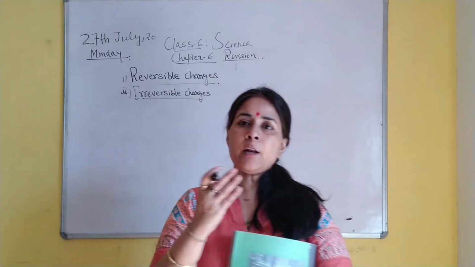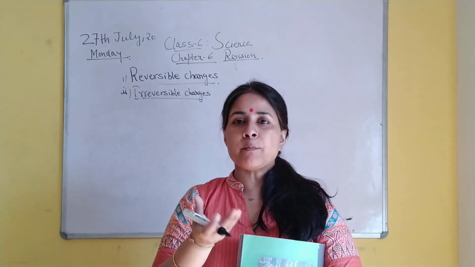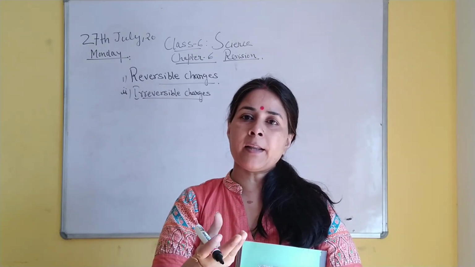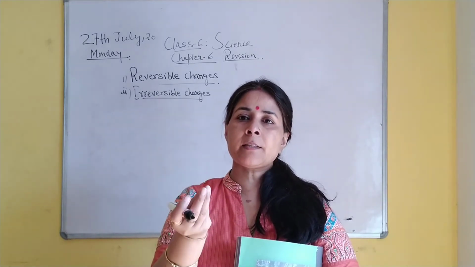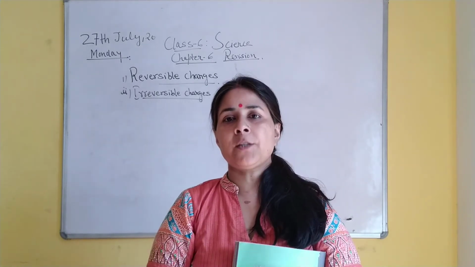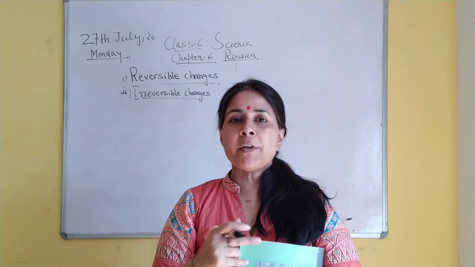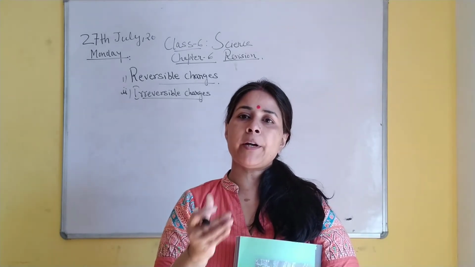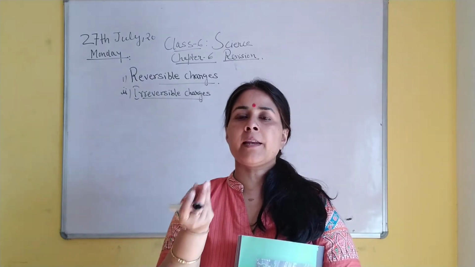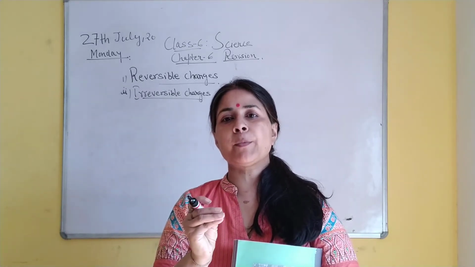See, when the candle burns, the wax starts to melt. So if you collect that molten wax, you can again get the candle. You can make another candle out of it. As the candle heats up, the wax starts to melt. So melting of wax is a reversible change. Now when the candle is lighting, it uses some wax which burns into carbon dioxide and water and releases the light. Light जहां से आ रही है, light का source क्या है? The wax is burning out to give out carbon dioxide, water vapors and light.